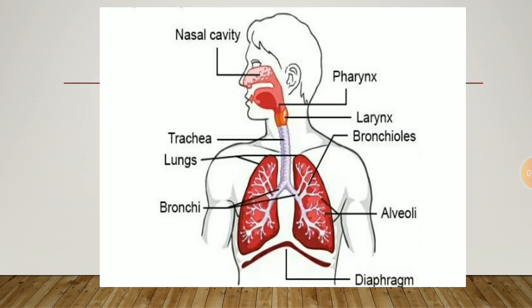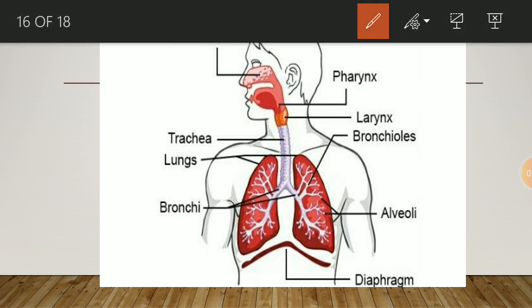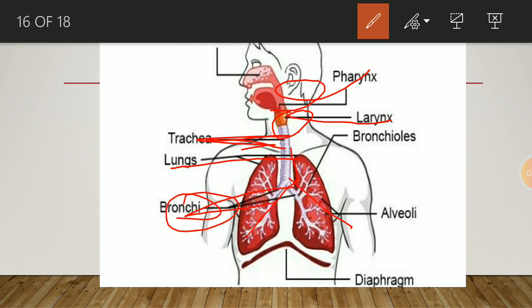So this is our diagram. First, this is the pharynx. This is called the larynx, that is the voice box. This cartilaginous ring is the trachea. These are the lungs. These are the bronchi. The trachea is further divided into two parts, these are the bronchi, and each bronchus is further divided into bronchioles, and this air sac-like structure is called the alveoli, and this is the diaphragm.